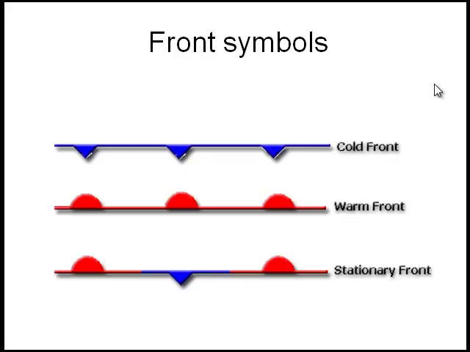These are the symbols for fronts that you'll notice on maps, or perhaps as you're watching the weather forecast. They'll use blue triangles for cold fronts and a red half circle for warm fronts, and a combination of both to show a stationary front.